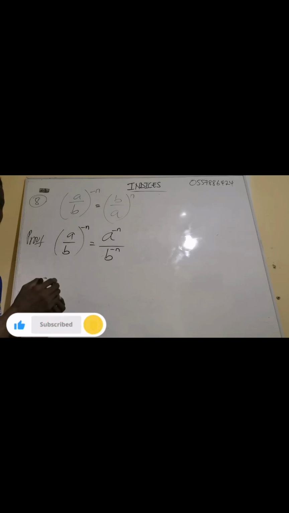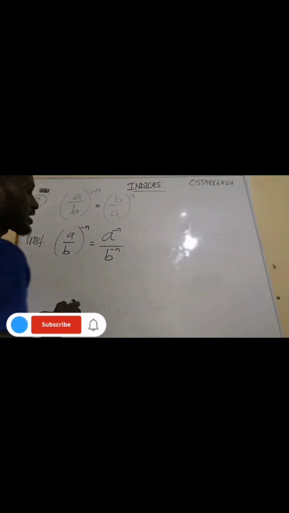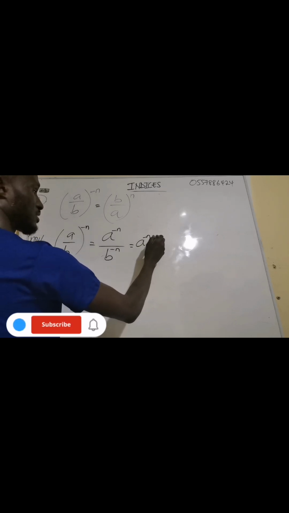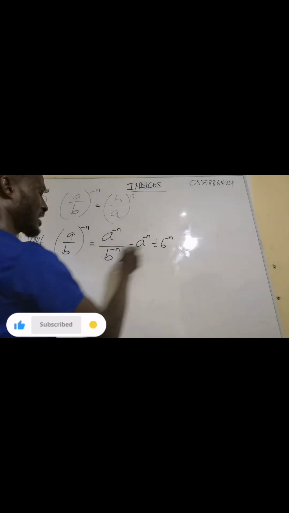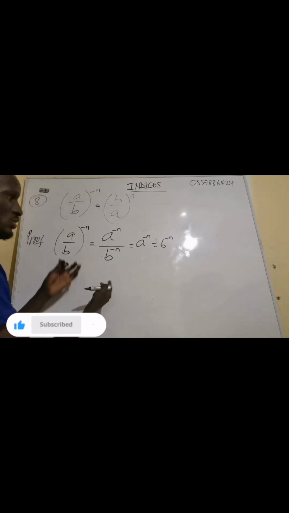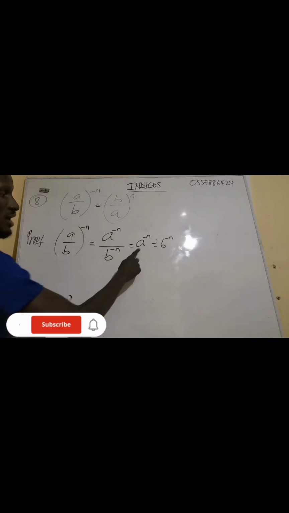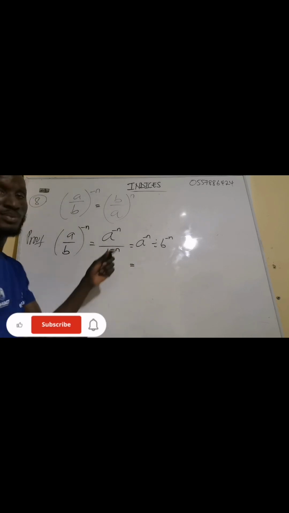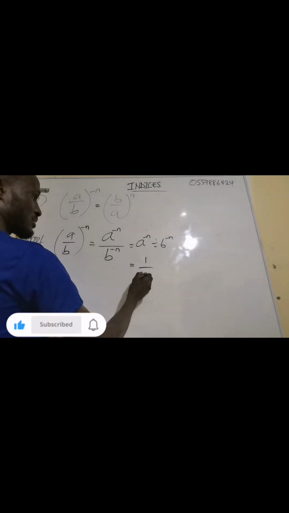I hope you remember when the exponent is positive. Now let me go ahead. This one means a exponent negative n divided by b exponent negative n. I hope this line here means division, right? There is no space, so I have to write it like this. Now, what's the meaning of a exponent negative n? Don't forget that a exponent negative n means 1 over a exponent n.